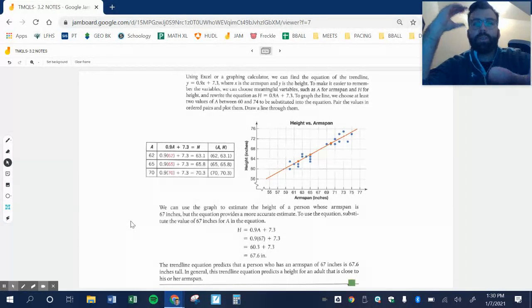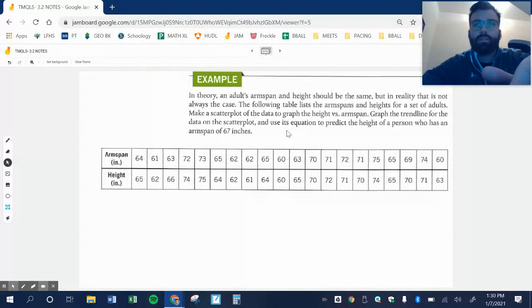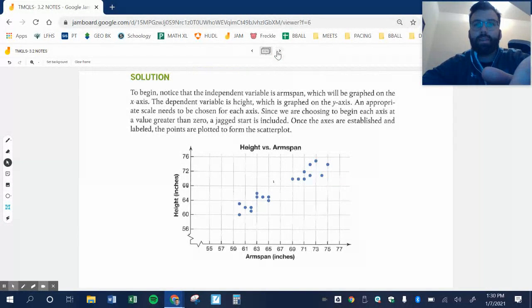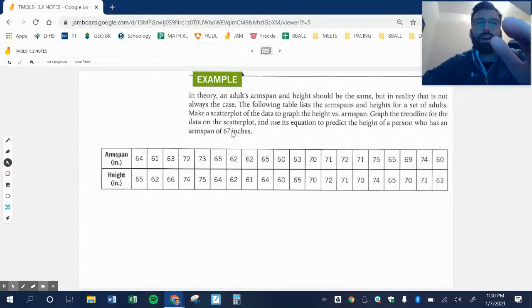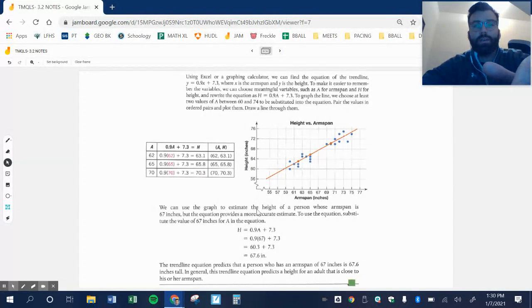Okay, so this is the important part. It says once the x's are established and the points are labeled, predict the height of a person who has an arm span of 67 inches. That's kind of how you know they want you to use arm span as the independent variable, because you're predicting the height. Your height, they're saying now, depends on your arm span. I don't necessarily agree with that, but we'll just go with it.